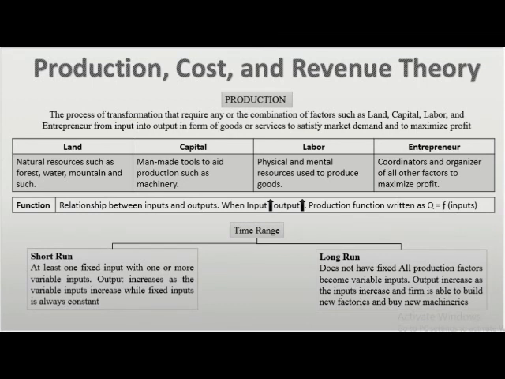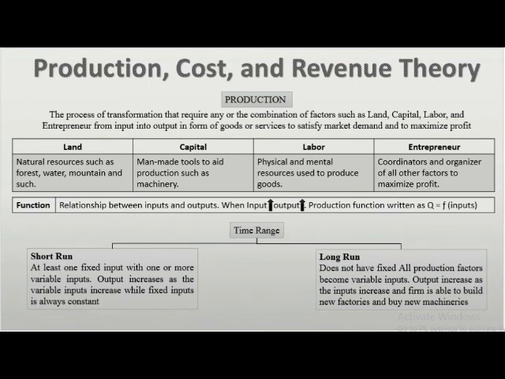Time range. There are two types of time range. The first one is short run. Short run must have at least one fixed input with one or more variable inputs. Outputs increase as the variable inputs increase, while fixed input is always constant. For example, a producer cannot change land and factory size but can change the amount of labor or raw material.